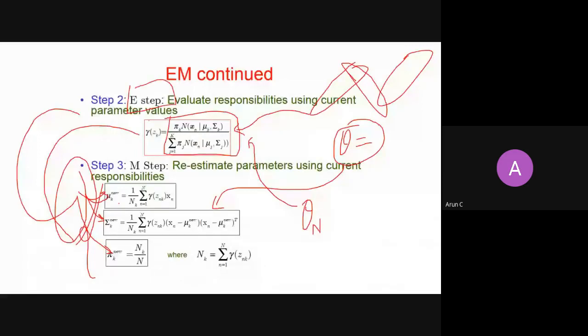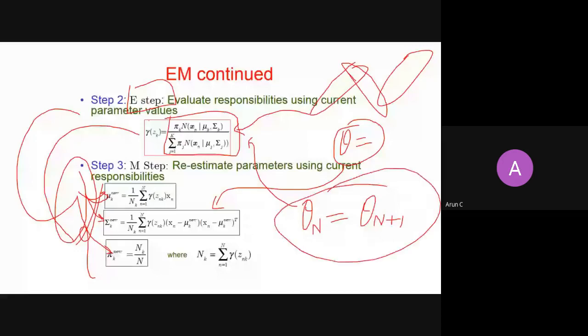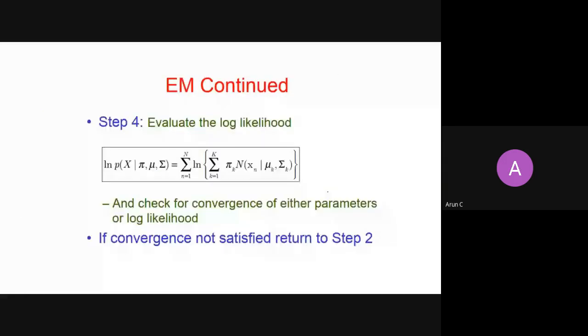With these posterior probabilities, I calculate my new values of theta. I will alternate until theta stops updating, that is, until for some iterations theta stays the same, and then I will stop. So I will keep on alternating in this way.